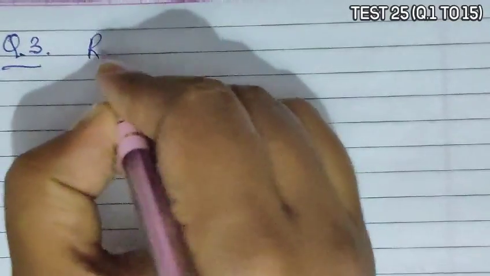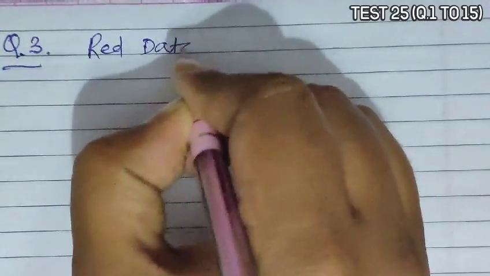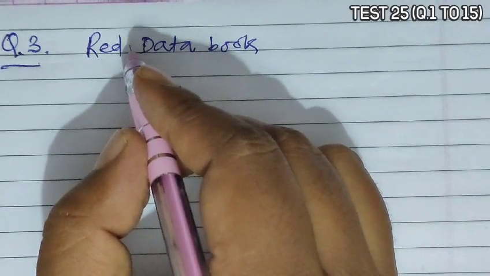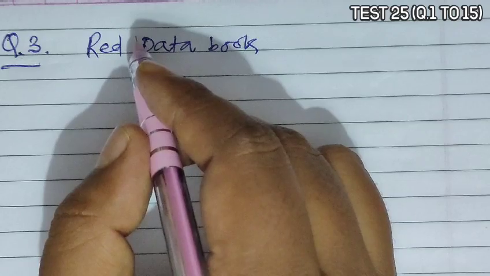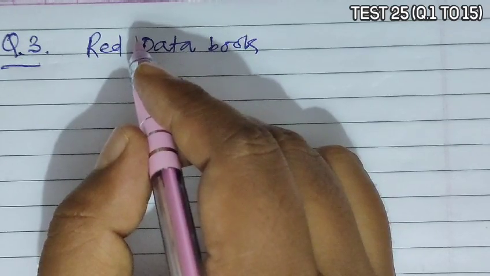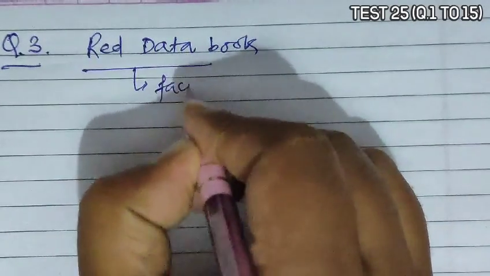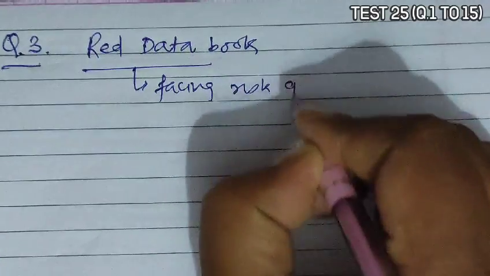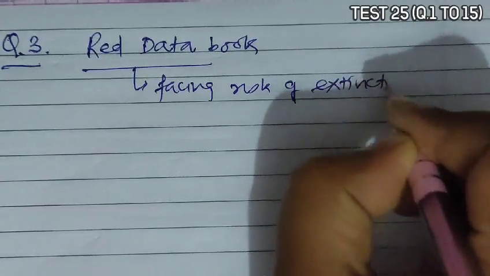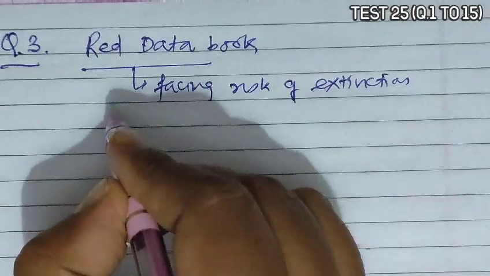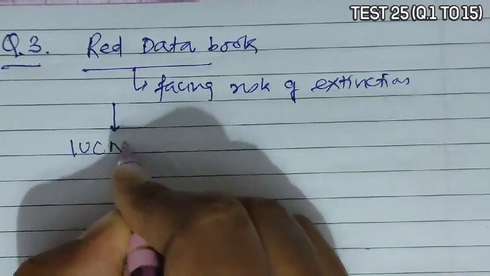Question 3. Question 3 asks which organization publishes a red data book? Red data book has information of different species which are facing a risk of extinction. The data of all these species is documented in this red data book. Now this is published by IUCN.